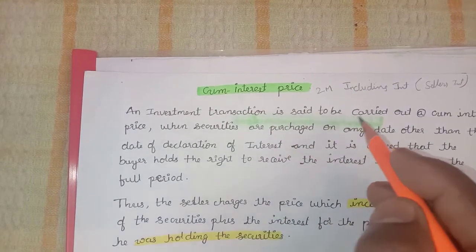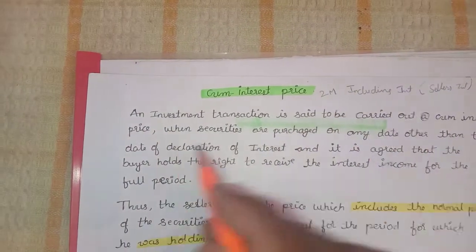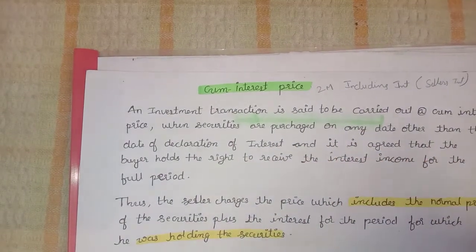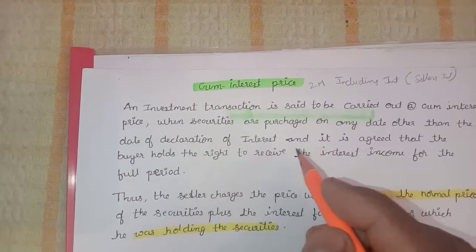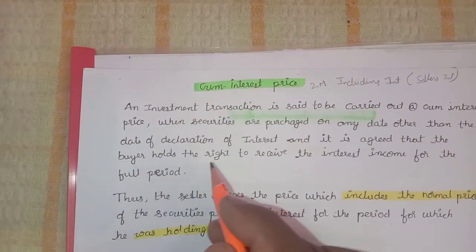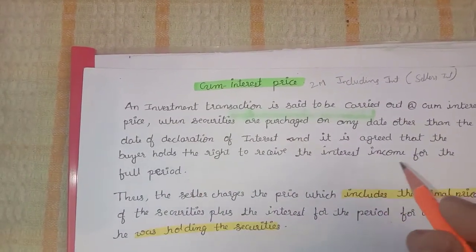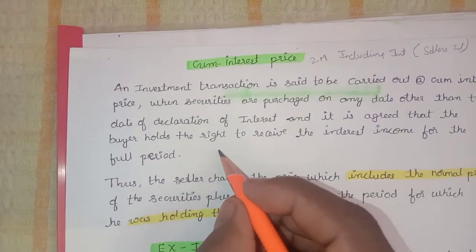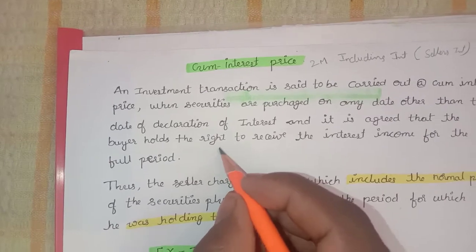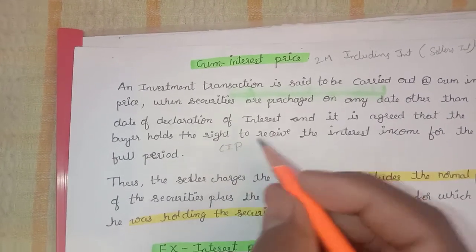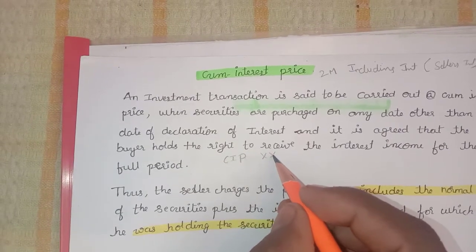An investment transaction is said to be carried out at cum interest price when securities are purchased on any date other than the date of declaration of interest, and it is agreed that the buyer holds the right to receive the interest income for the full period. For example, in the problem they mention cum interest, which we will call CIP, cum interest price.